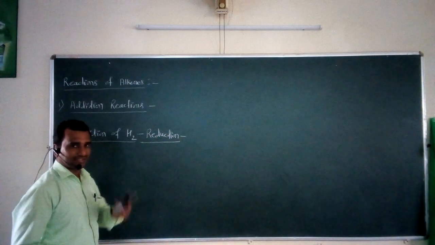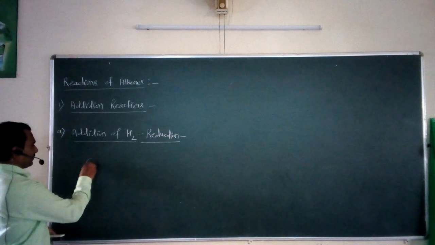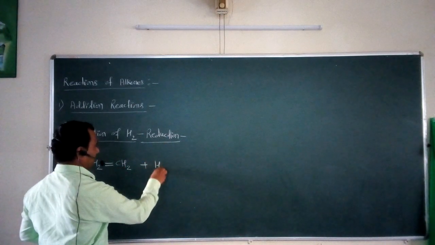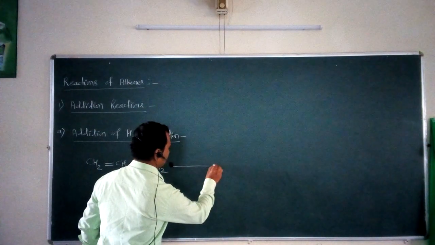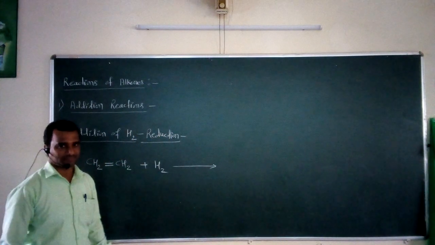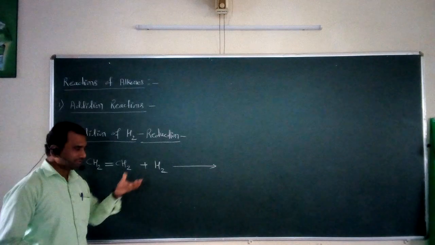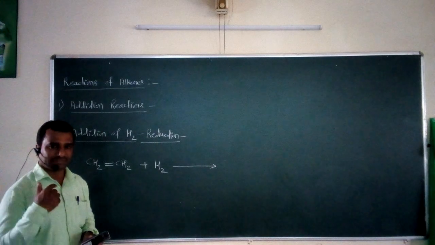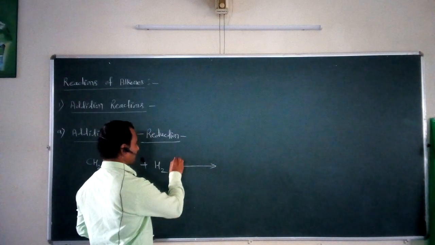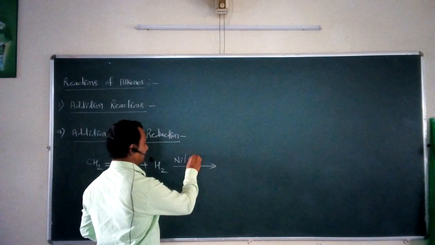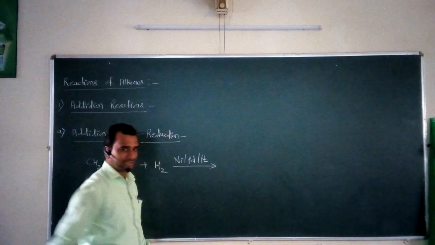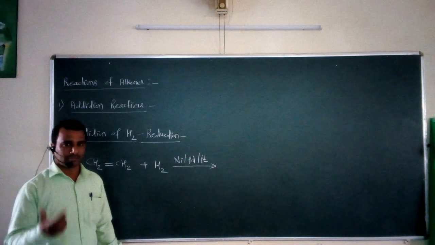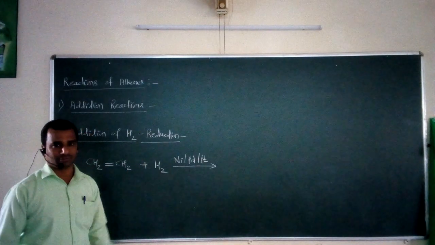To understand this reaction, I take a simple example. I can take CH2=CH2 plus molecular hydrogen, which we have to add. For this purpose, we have to take a suitable reagent. So the suitable alkene plus molecular hydrogen is added across this carbon-carbon double bond, and we have to take some suitable reagent. In this case, you may take nickel, palladium, or platinum. This nickel, palladium or platinum acts as a catalyst to promote the addition of H2 across the carbon-carbon double bond.